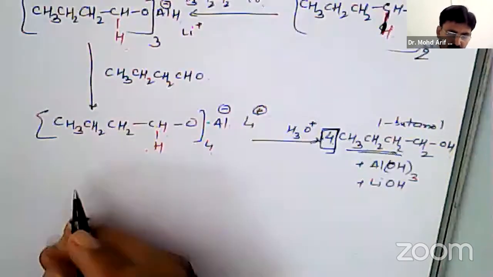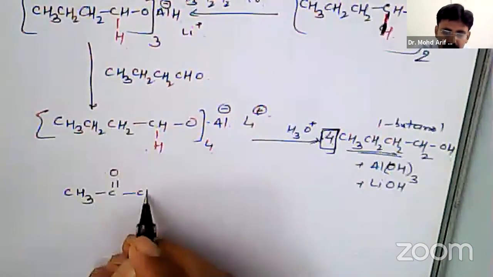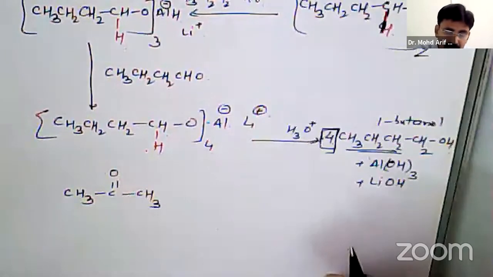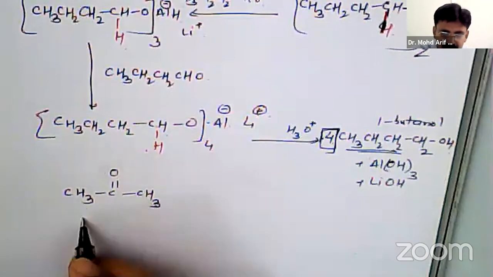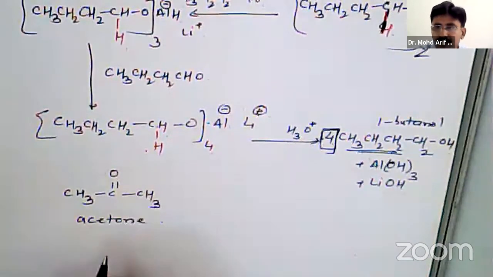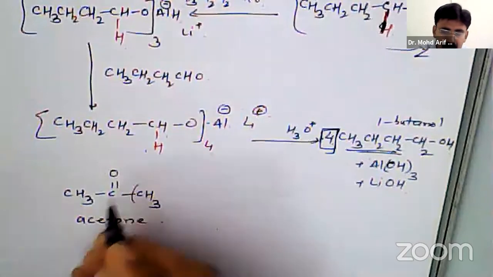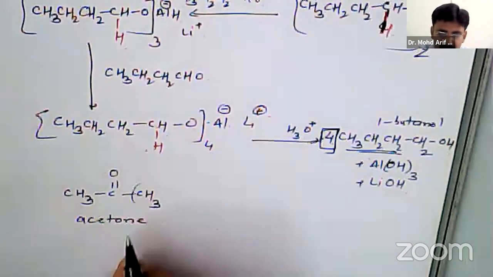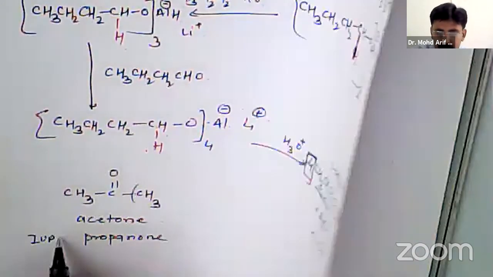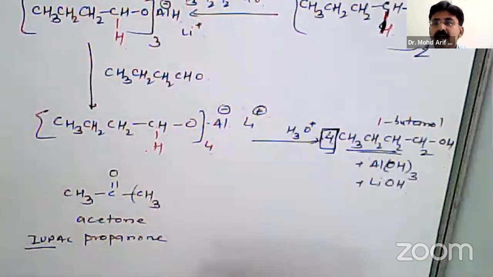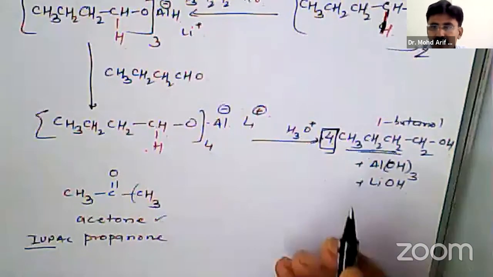Now when ketones are reduced, then you will get secondary alcohols. We will take here a particular example. Here the ketone, CH3, C double bond O, CH3, that is commonly called acetone, dimethyl ketone. In IUPAC it is propanone. So acetone, dimethyl ketone, or in IUPAC it is propanone.